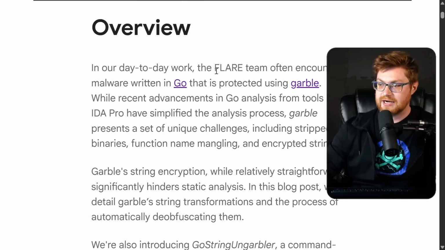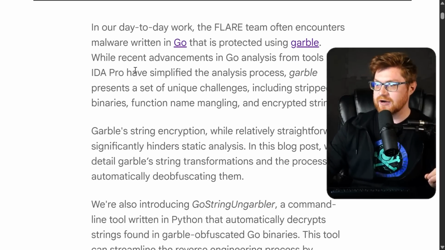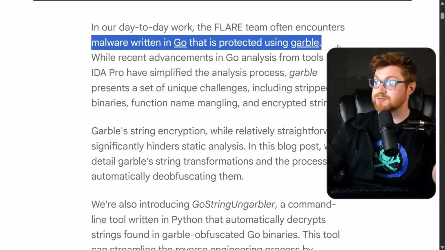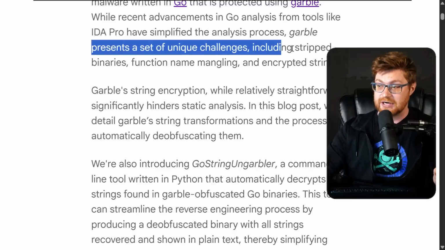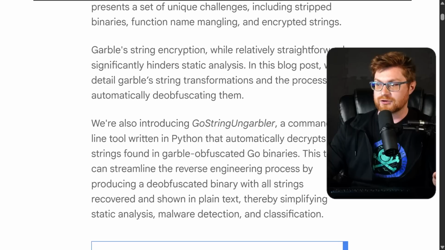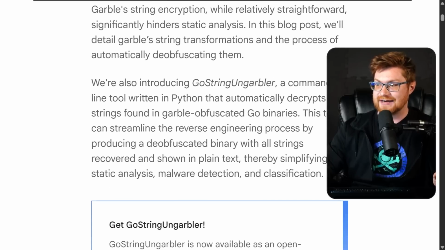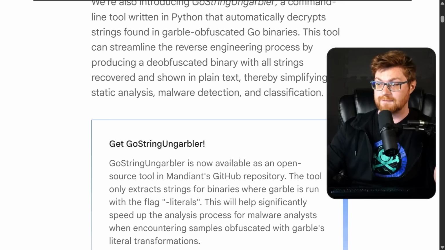In our day-to-day work, the Flare team, Flare being FireEye Labs' advanced reverse engineering team, often encounter malware written in Go that's protected using Garble. While recent advancements in Go analysis from tools like IDA Pro have simplified the analysis process, Garble still hurts. It presents a unique set of challenges, including stripped binaries, function name handling, and encrypted strings. Garble string encryption, while relatively straightforward, hinders static analysis, so we have brought to life GoString Ungarbler, a command line tool written in Python that automatically decrypts strings found in these Garble obfuscated binaries.